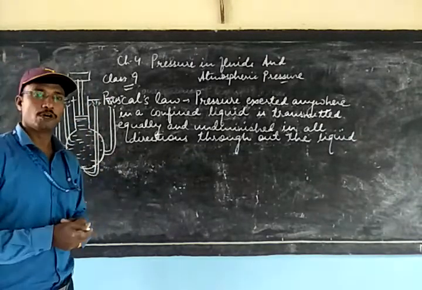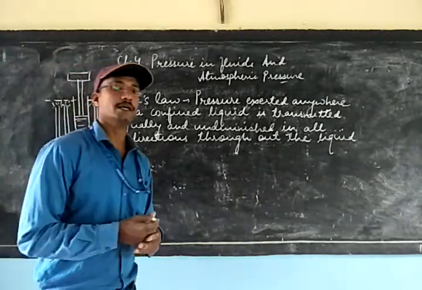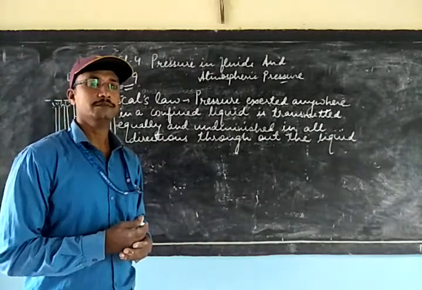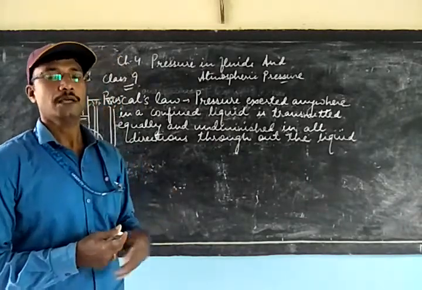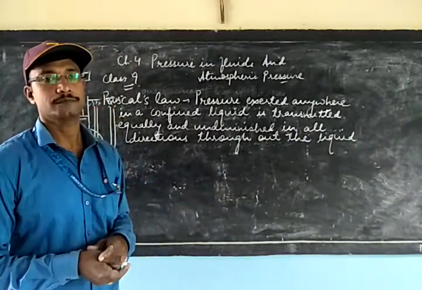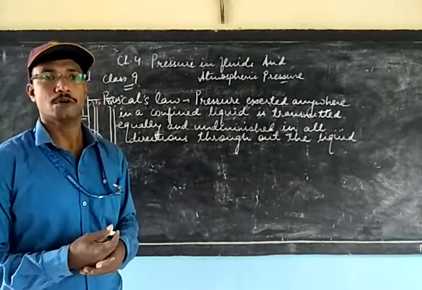This is Pascal's law. Once again, it states that when pressure is exerted in a confined liquid, then pressure is transmitted undiminished and equally in all directions throughout the liquid. And we have got one relation based on Pascal's law.